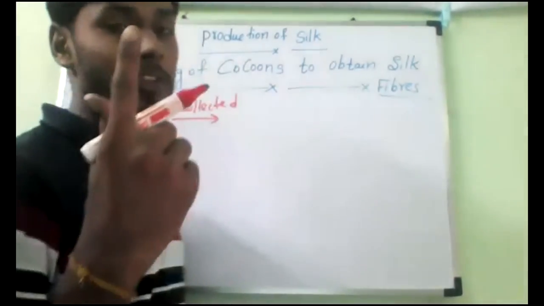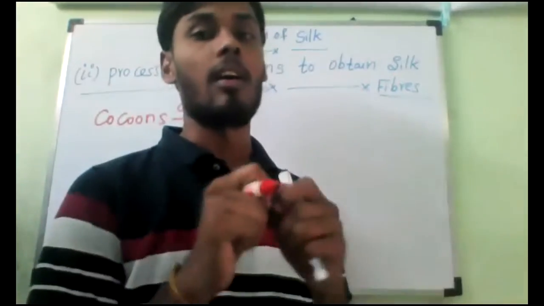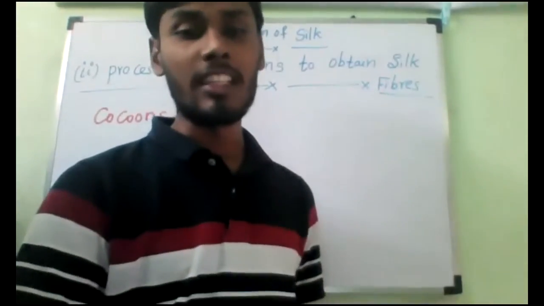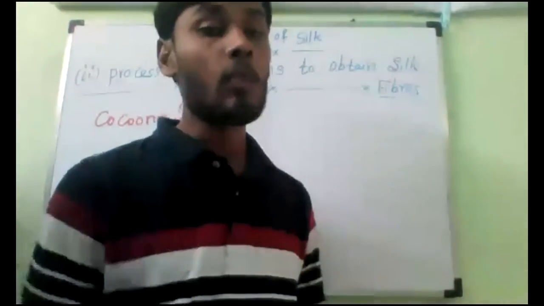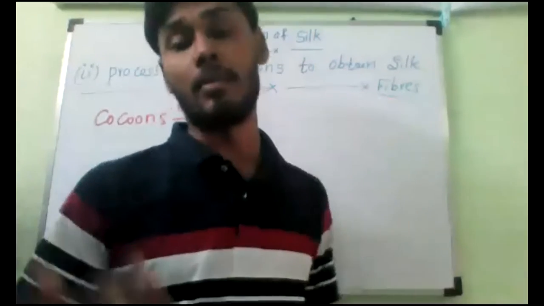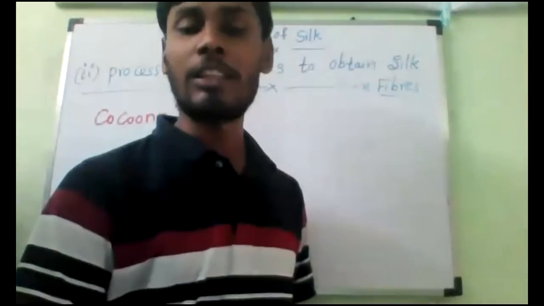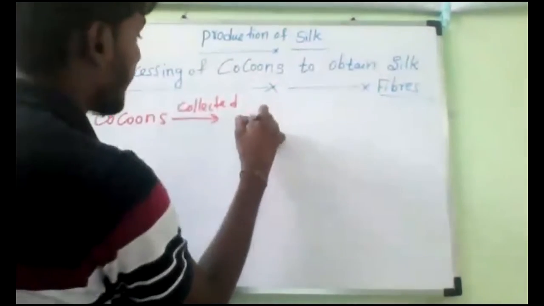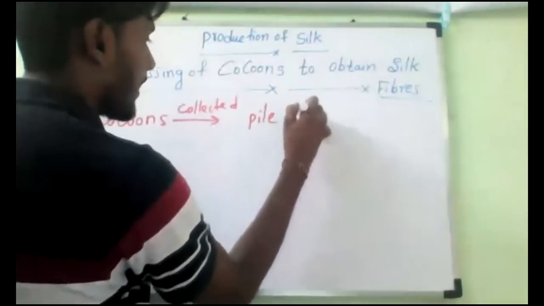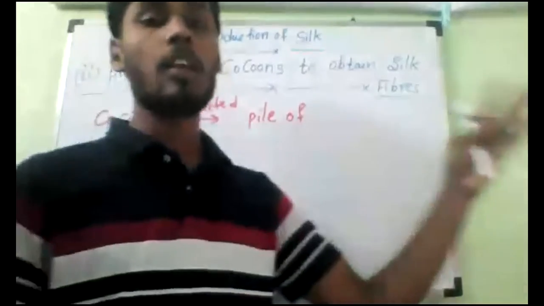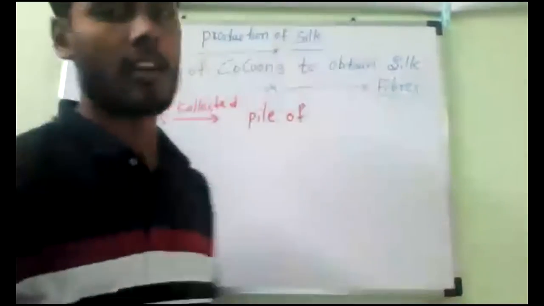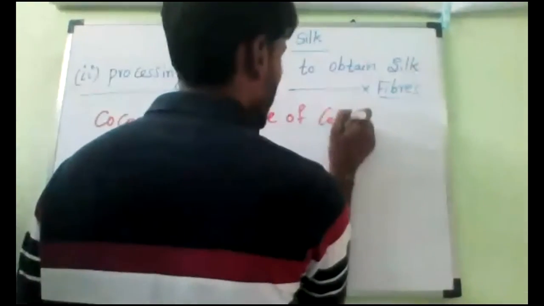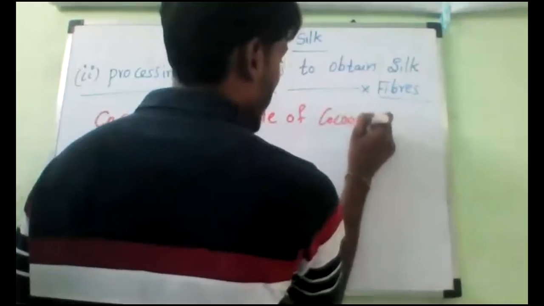Sir, if I have only one cocoon, can I use it for getting silk fiber? Then it is a loss for us, because we have to use a bulk quantity at a time to run the machineries. With a single one we cannot do that. So all the cocoons are collected and we form a pile of cocoons. What is the meaning of pile? Pile means a large number of cocoons collected together.